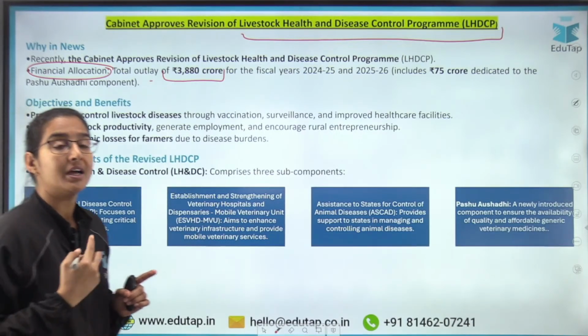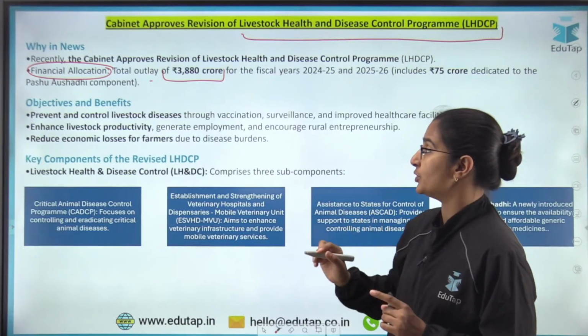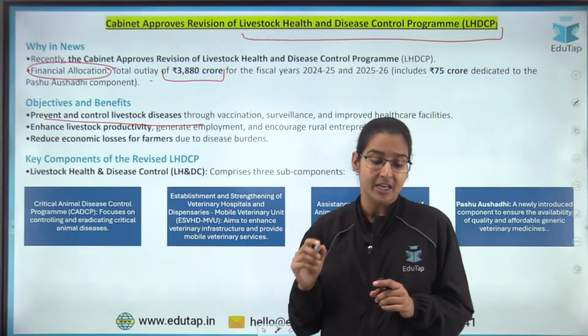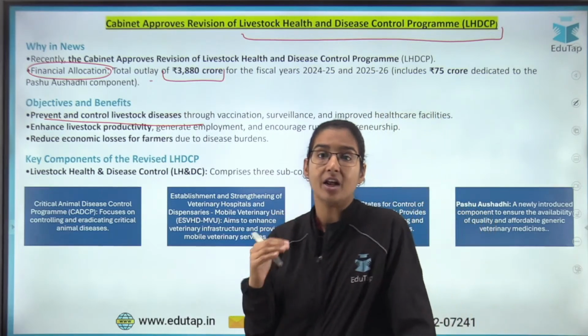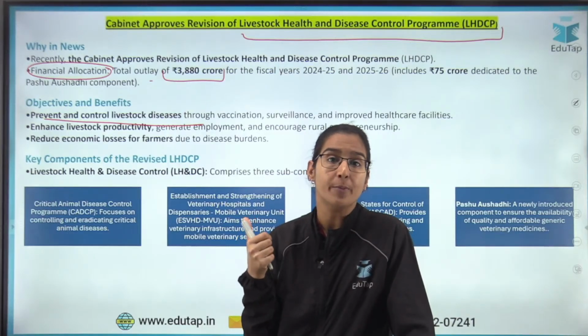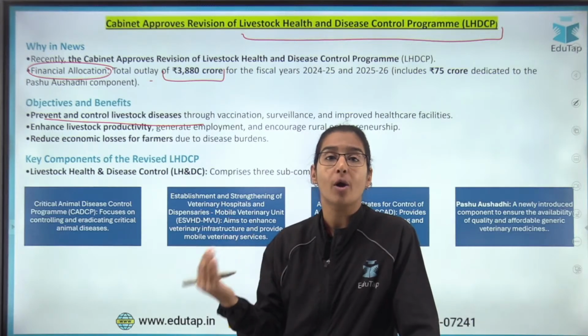Now, what is the objective of this particular program? So the first objective is to prevent and control the livestock diseases, right? There are a lot of livestock diseases, and these diseases, first, they reduce the productivity of the cattle. Secondly, they also cause economic loss to the farmers.